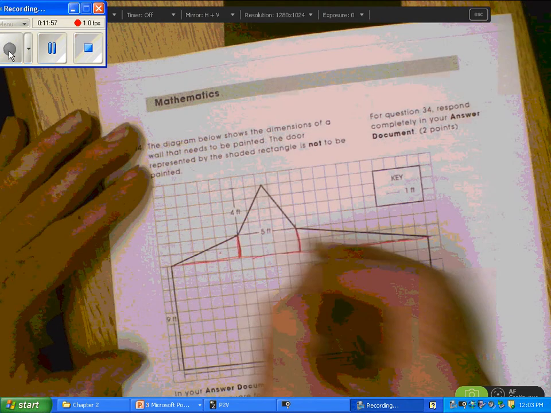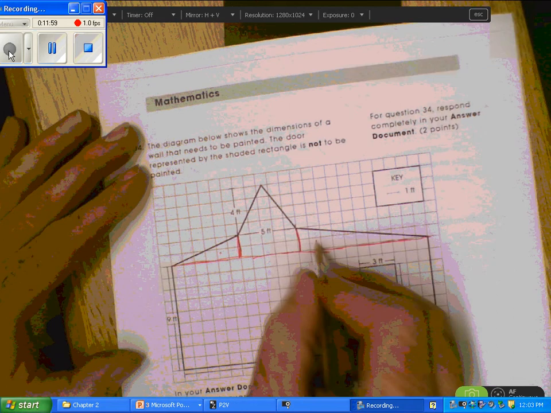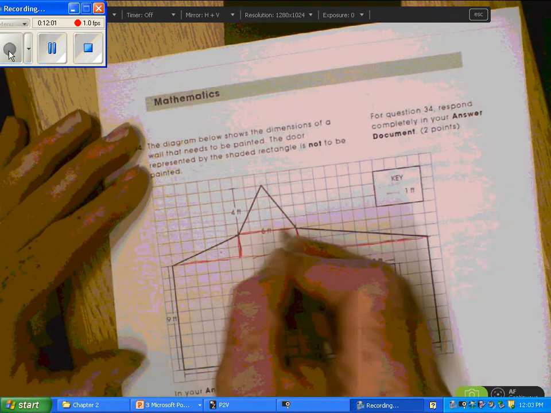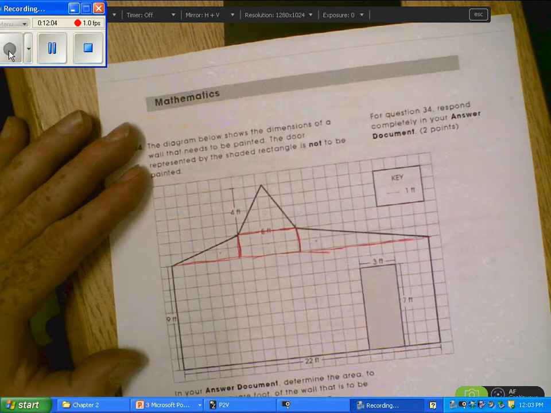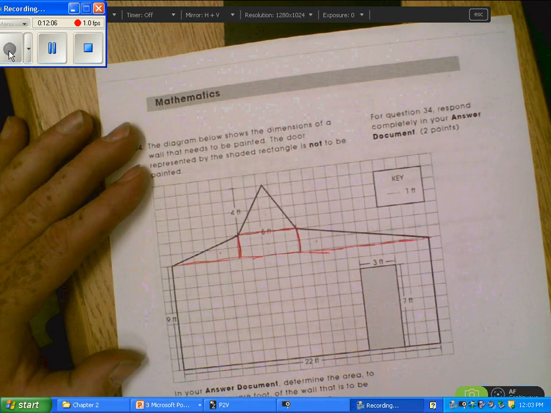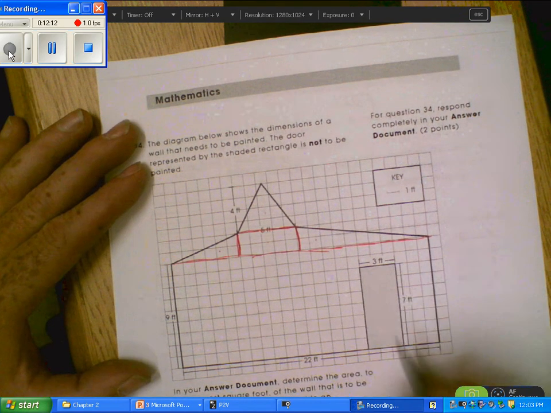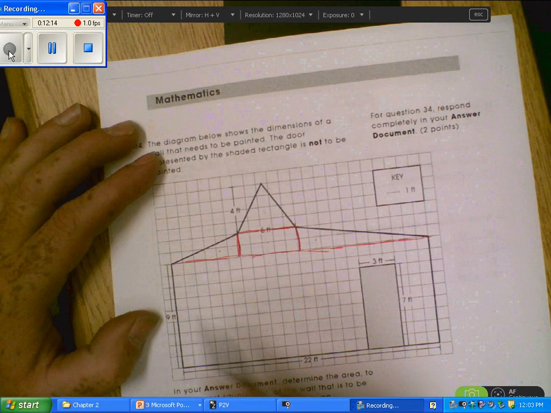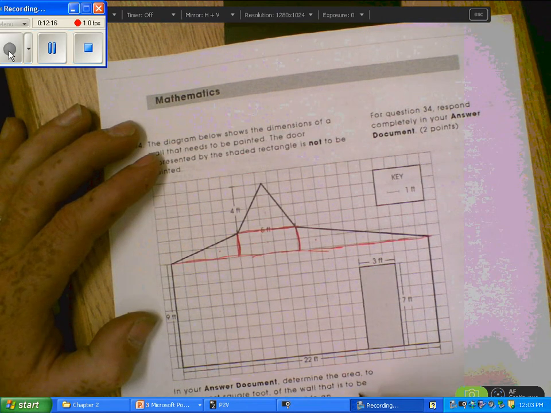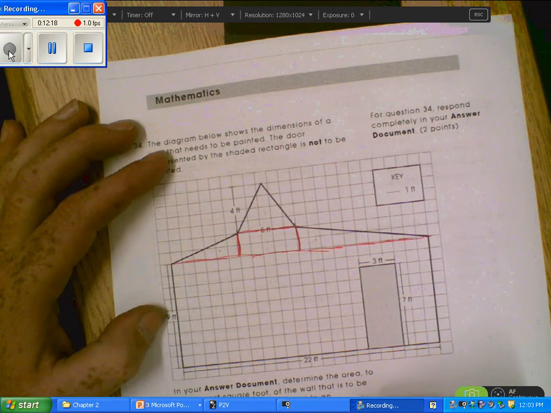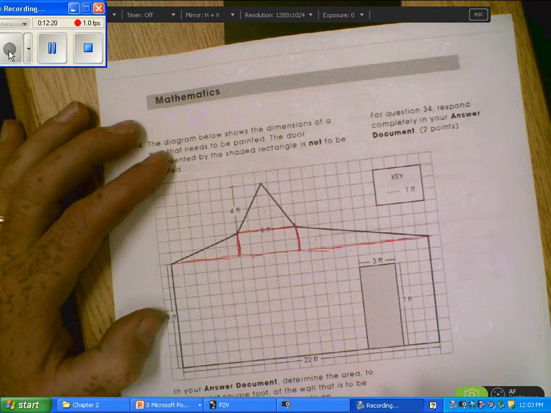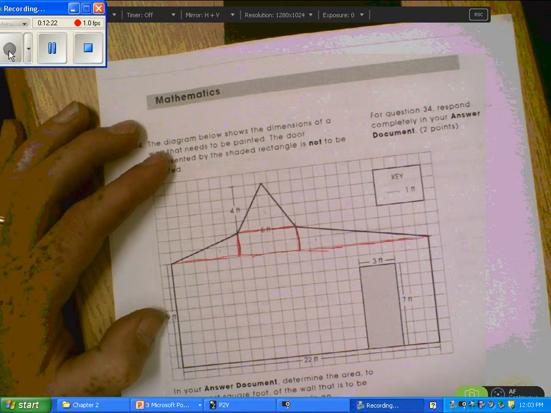Split this off. You have a triangle over here. Split it off right here. You have a rectangle there, and you have a triangle up here. So we can find the area of each one of those. I'm going to find the area of this rectangle first. The big rectangle is 9 by 22, so we take 9 times 22.